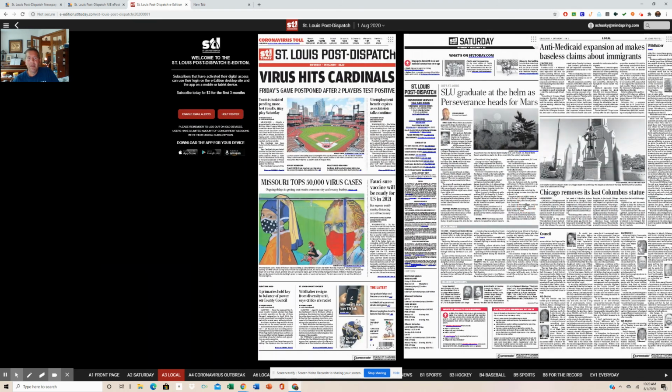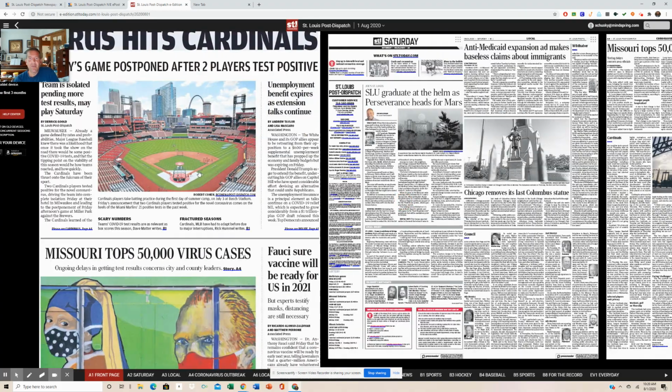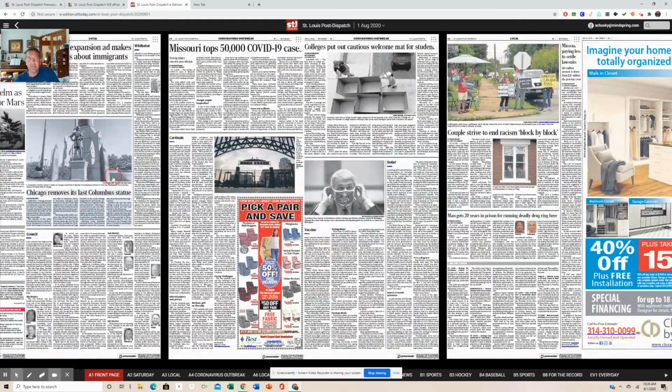But anyway, the other part of how the paper works: anything on either A1 or B1, the front page of the news section or the front page of sports, those articles will always continue somewhere else. So for example, that article on the Cardinals, you get down to "the Cardinals learned of the," and it just stops midway through the sentence because I have to see Cardinals on page A4. So I'll have to know that was A1, A2, A3, click and drag to A4, and then find Cardinals on page A4. Oh, look, I found it.